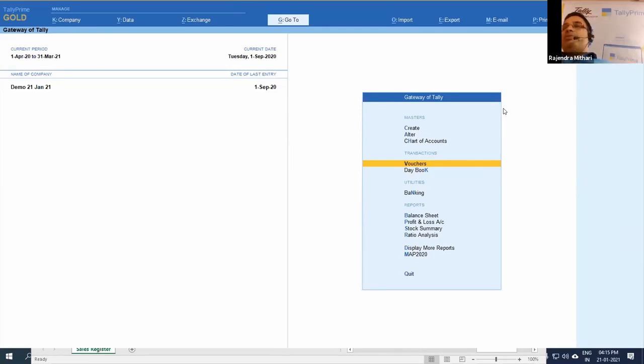See, the problem is that it was the traditional method. Take an example of Parle biscuit. Parle biscuit of 10 rupees is given to the party as a sale invoice, and the party says, no, I don't want Parle, I want Good Day. Normally in the market, they take same value material and replace it with same value material.